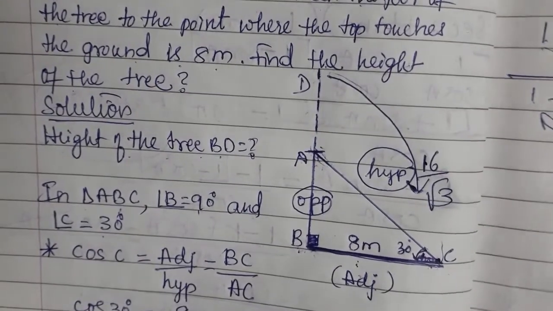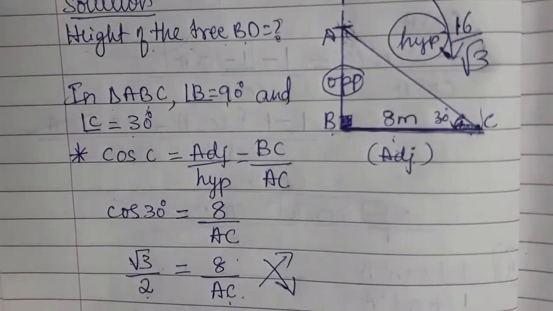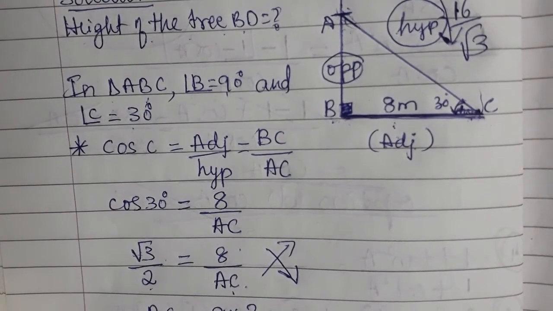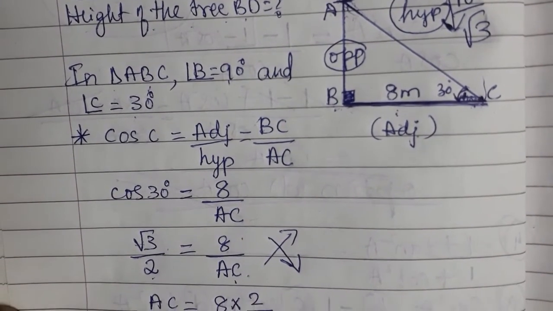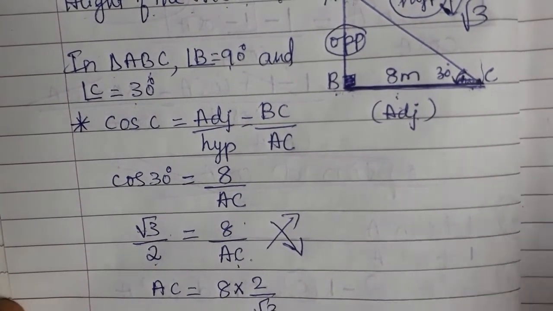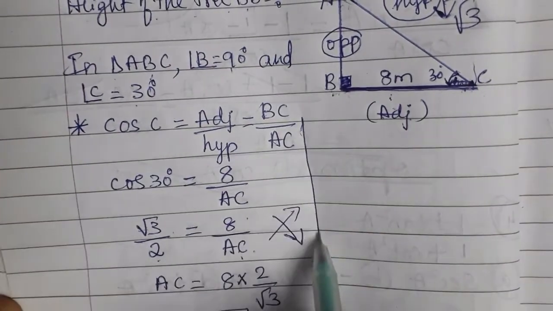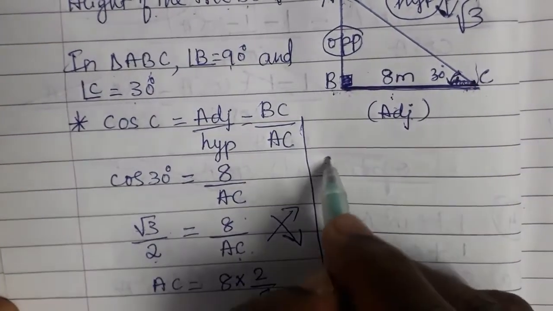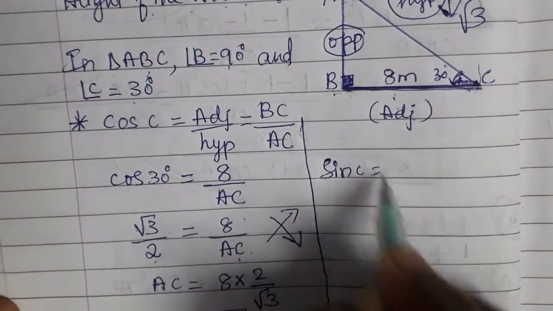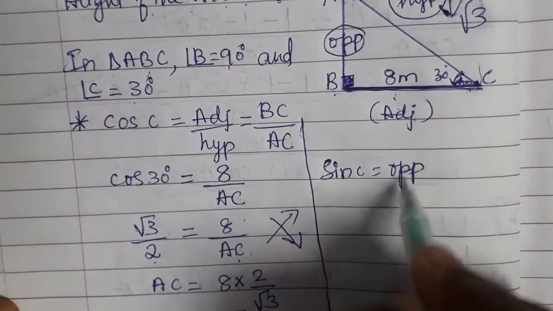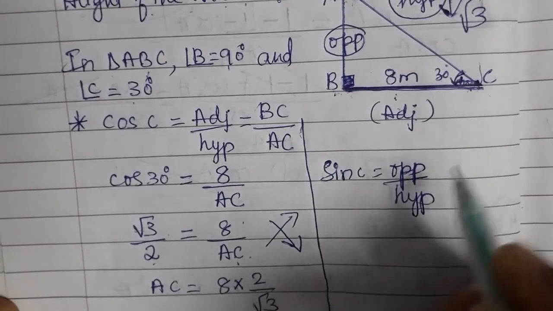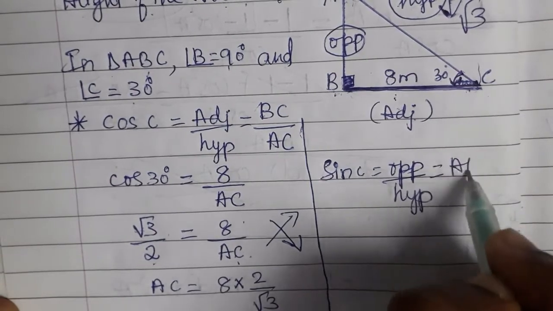How to find the value of AB? AB is opposite, AC is hypotenuse. Opposite by hypotenuse is nothing but sine 30 degree. So now I am using sine 30 degree. Sine C is equal to opposite by hypotenuse. What is opposite? AB.